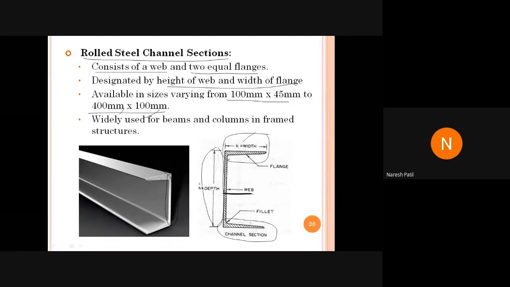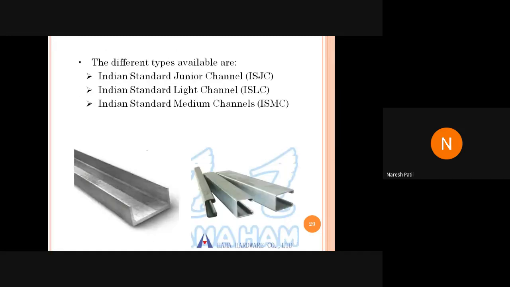समझ में आ रहा है? Any doubt here? These properties you have to understand for the further solution of problems. Okay. So here the height of the section is 400 and the width of flange is 100 mm, and it is widely used for beams and columns in frame structures. So generally the steel sections are used for beam and column sections. Okay. So here you can see we have channel section.